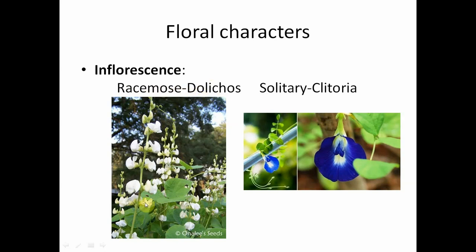Example, Dolichos lablab. Here in Dolichos lablab, this is the most important feature: in the inflorescence axis, we observe the pedicellate flowers arranged in acropetal direction. We observe solitary flowers in the case of Clitoria ternatea.